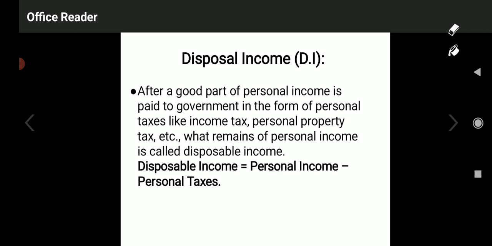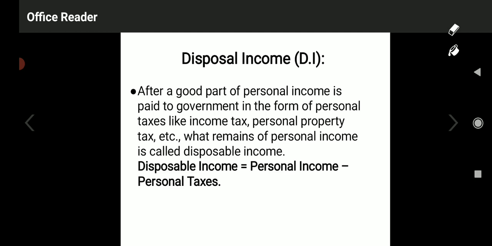Disposable income, in the sense, what is disposable? Disposable means the income which is ready cash, liquid cash, ready in the hands of consumers to purchase and enjoy different goods and services. So disposable means the liquid income which is ready in the hands of consumers after paying all types of taxes, that is called disposable income.